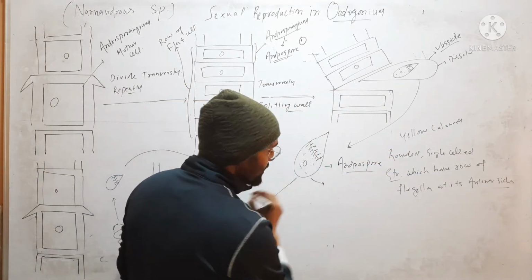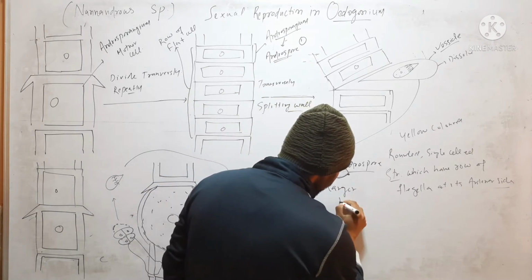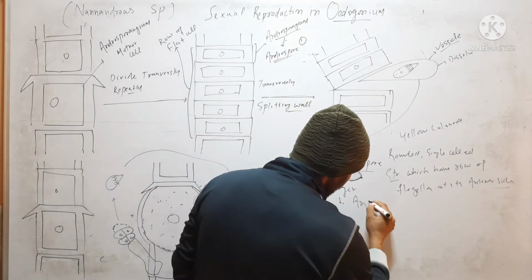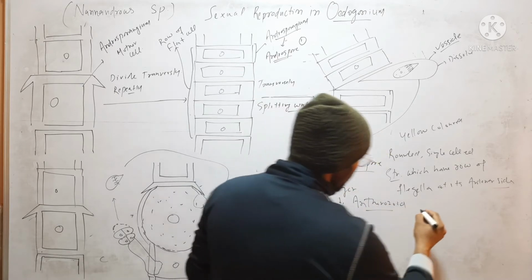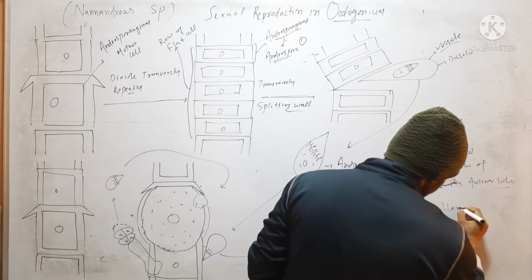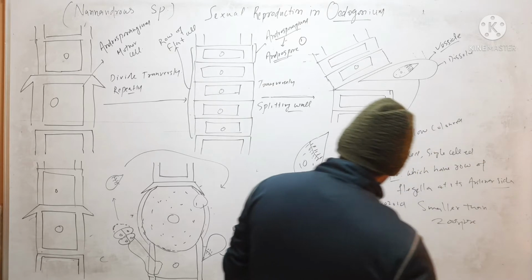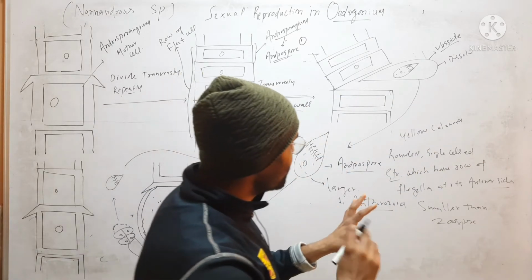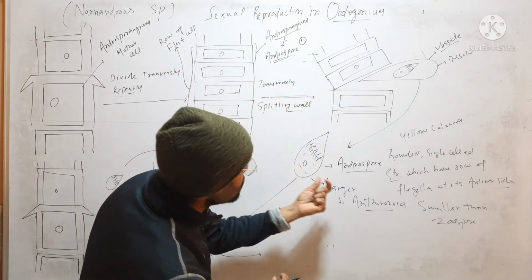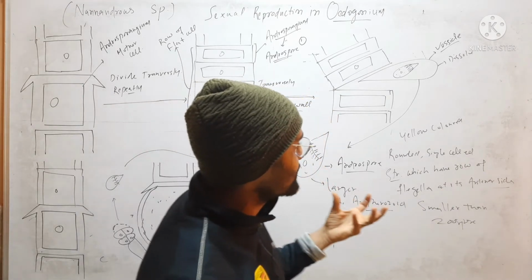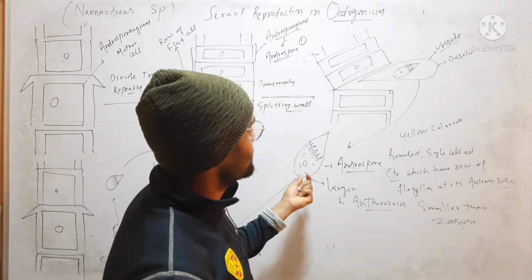The size of this androspore is larger than the antherozoid and smaller than the zoospore, so the size is midway between antherozoid and zoospore.